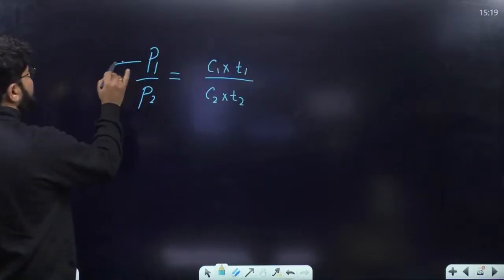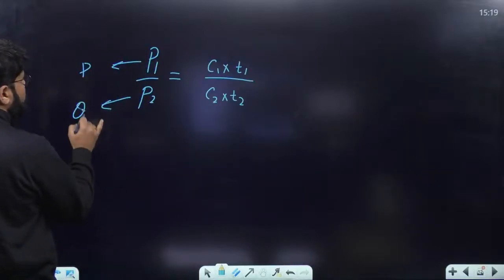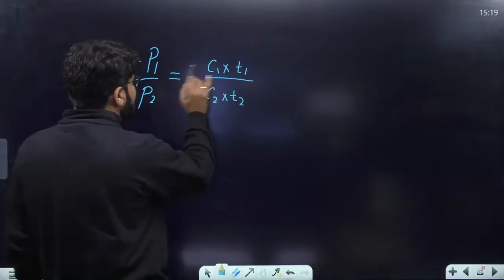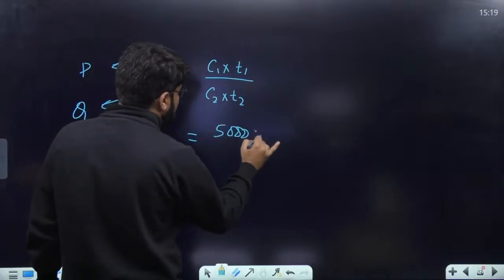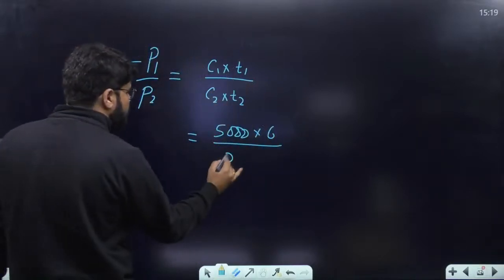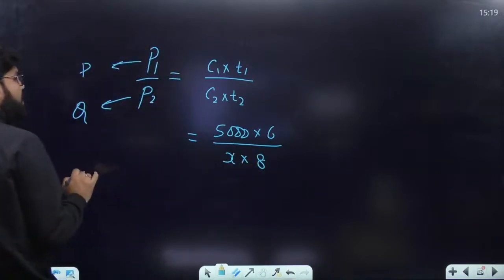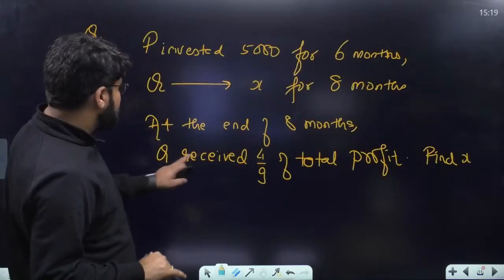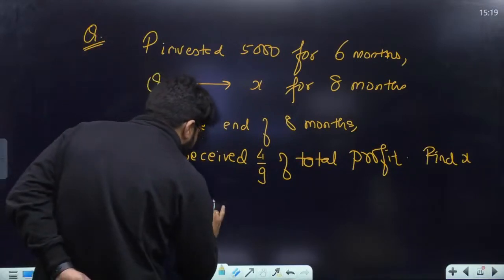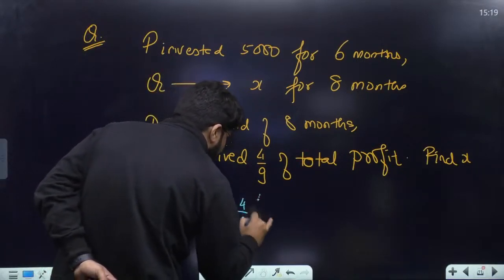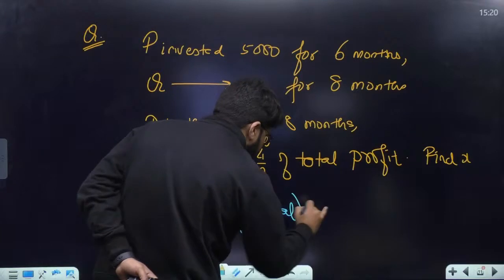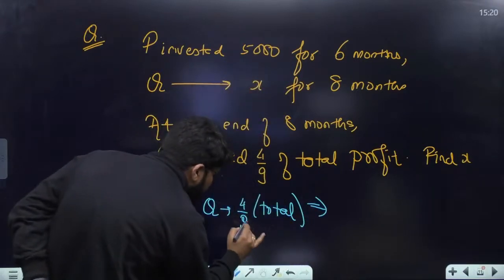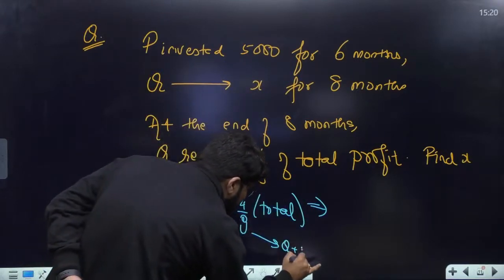So now let's say P1 is P and P2 is Q. Let's take it as P and Q because I know the data of P. Capital invested 5,000 for 6 months. What is the investment of Q? X invested for 8 months. What is the ratio now? They have given Q receives. Acha, if Q receives 4/9 of the total, so what is the ratio? So this is the 4/9 of total. So this should be the part of Q plus P.